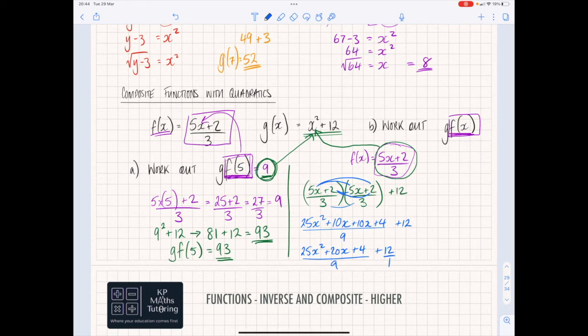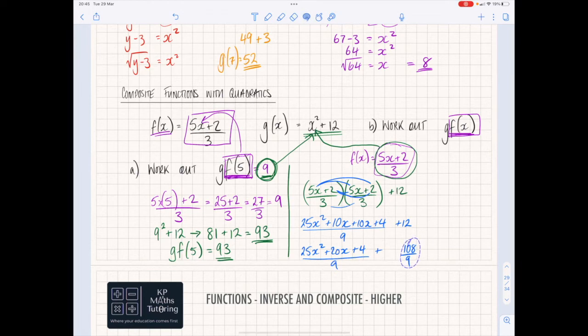And because we are now adding with fractions, I need to make the denominators the same. So I'd have to times that whole part by 9 to make 9 at the bottom. So that would become 108. So 9 times by 12 is 108 over 9. And from there, I can remove that now.